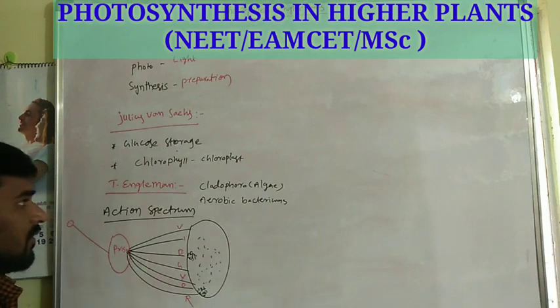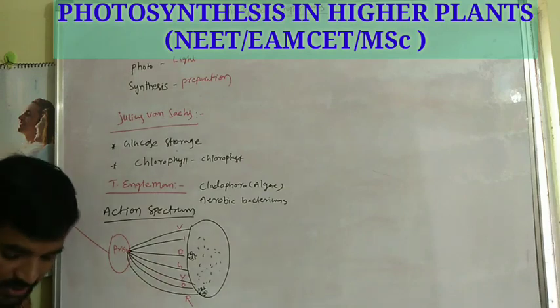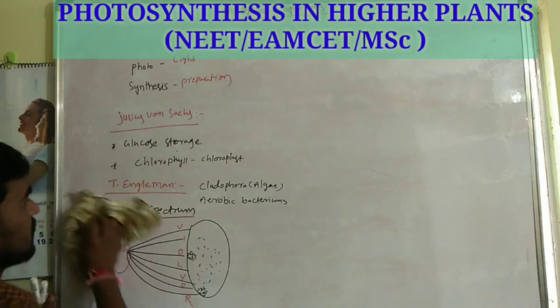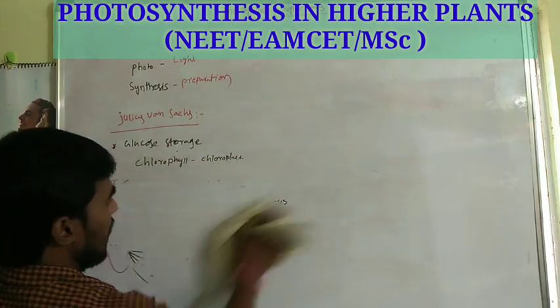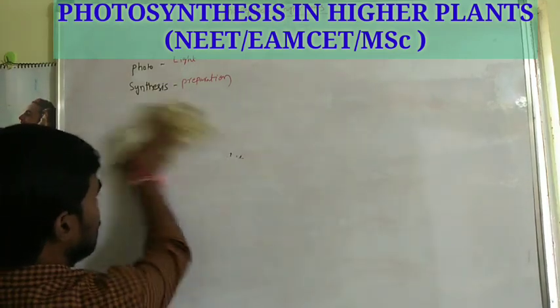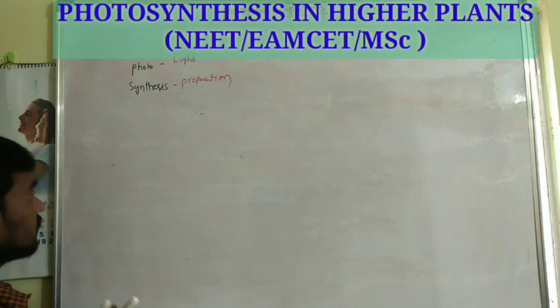So, that is the information from T. Engelmann. Next scientist, he was John Ingenhousz.